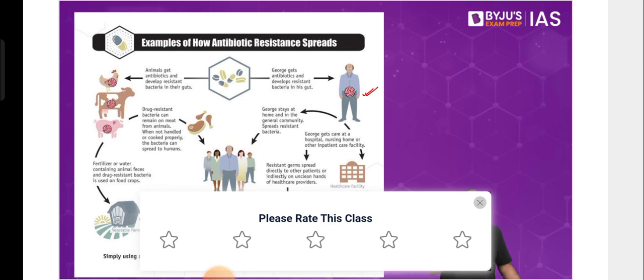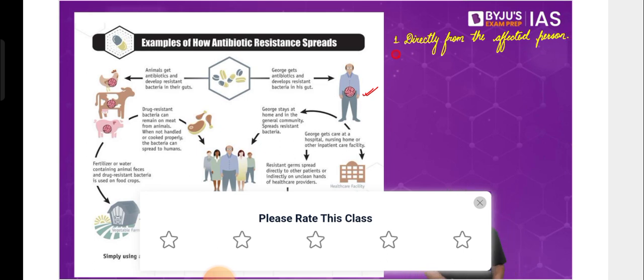And not only in the hospital, for a person who lives with other family members and friends in society, these kinds of transmissions will keep on happening without them knowing. That's why the drug-resistant bacteria will keep on growing in numbers in the given population. That can become one pathway, directly from the affected person. Now, the problem here is that you do not know. It's not yet manifesting itself as a disease. It just remains there in your body, so it will keep on spreading and nobody knows, because nobody is seeing any symptom as such. That is where the problem lies.